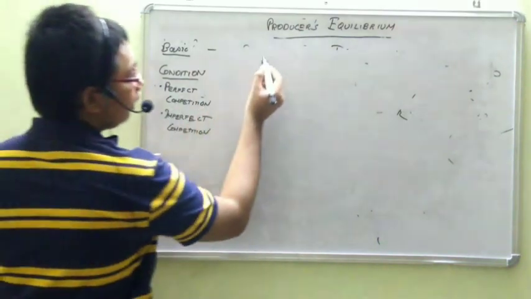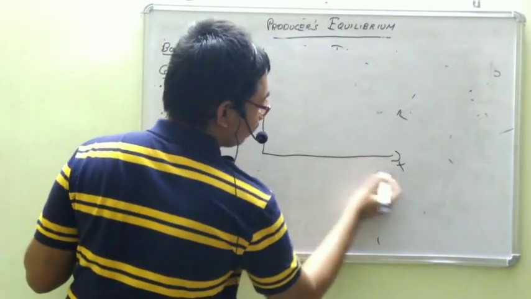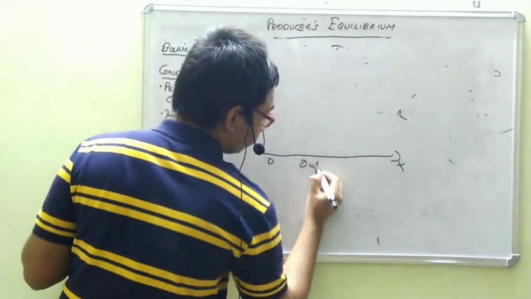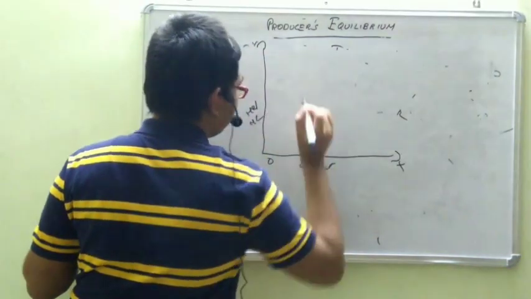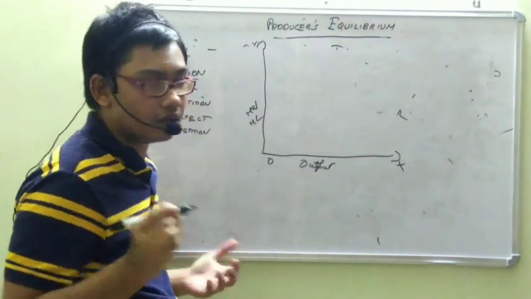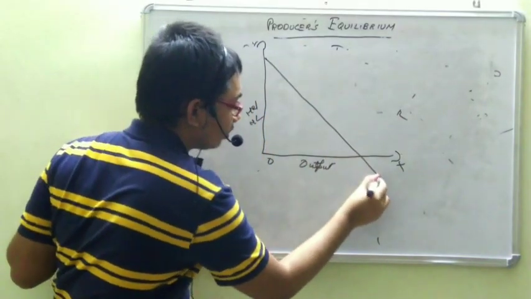Imperfect competition. What will happen in imperfect competition? X, O and Y, output, MR, MC. What will be the shape of MR? MR will definitely be downward sloping.